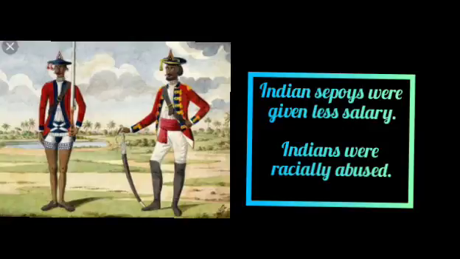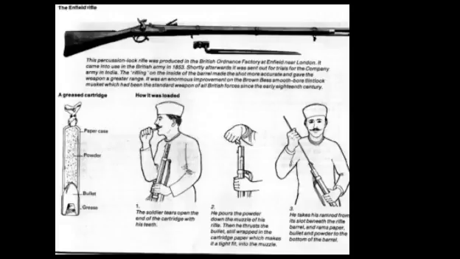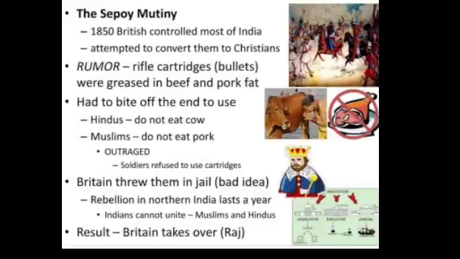Now, the revolt. The precursor to the revolt, precursor here means something that comes before, was the circulation of rumors about the cartridges of the Enfield rifle. There was a strong suspicion that the new cartridges had been greased with cow and pig fat.